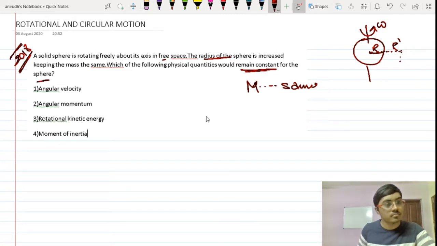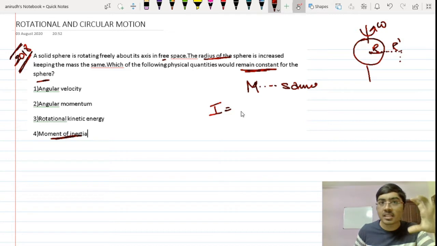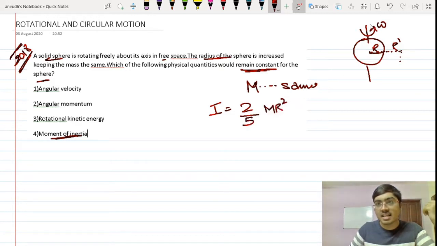Okay, first, moment of inertia. What do you know about moment of inertia? Moment of inertia I is equal to something into mr square, and that something depends on which type of body you are taking into account. Now this is a solid sphere, so I can write it as 2 by 5 mr square about this axis, and if it is about this axis, that will be 7 by 5 mr square. So if r is increasing, keeping the mass constant, then moment of inertia will increase. So this is not our answer.